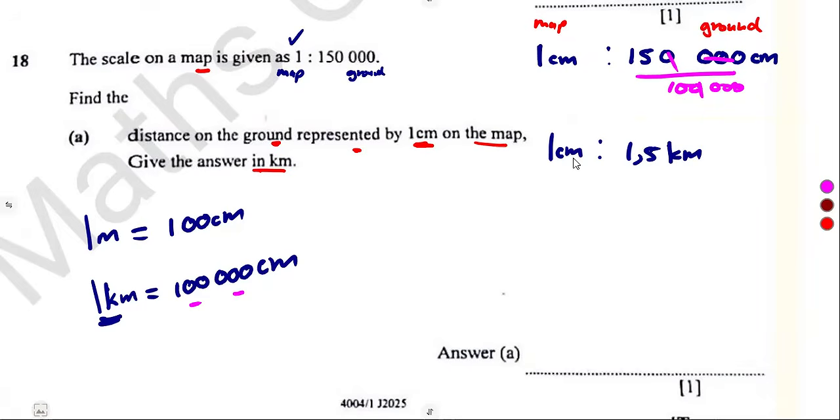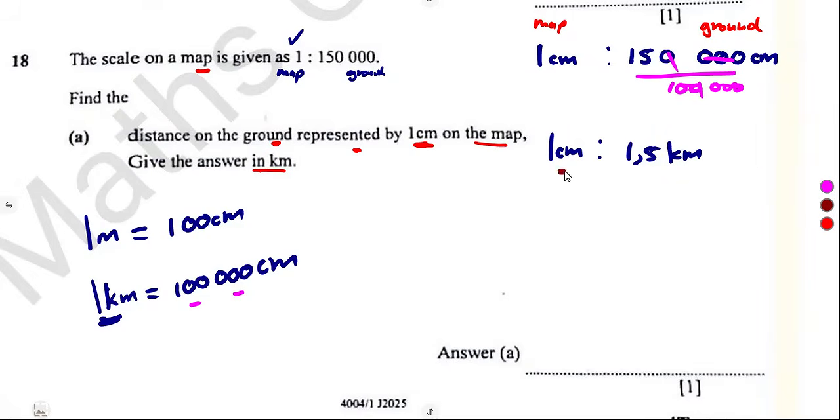So we are simply saying the 1 centimeter that we were seeing on the map, it is still the 1 centimeter that we are seeing right now. The 150,000 centimeters, it is still the same as this one on the ground, 1,5. Only that we are rewriting in another unit, but these two are exactly the same.